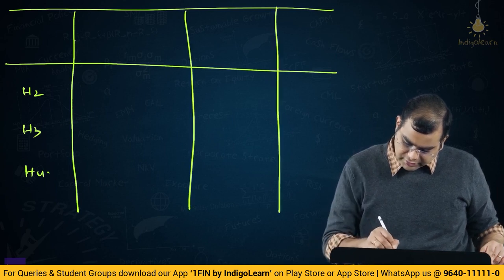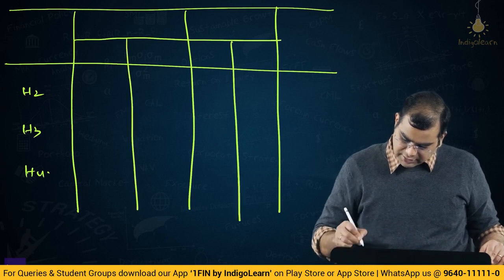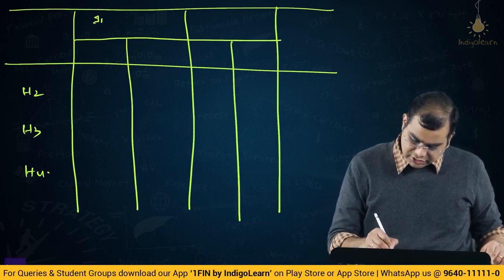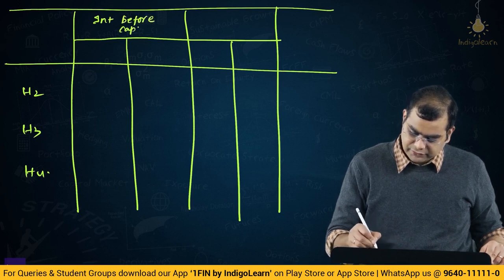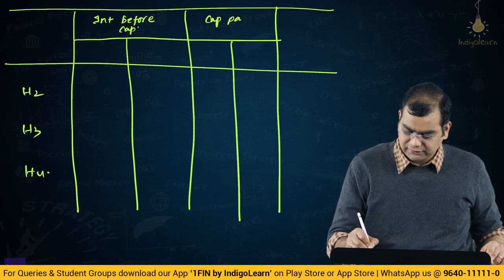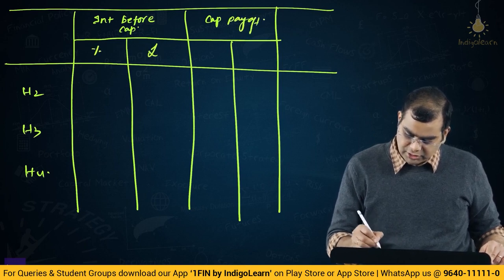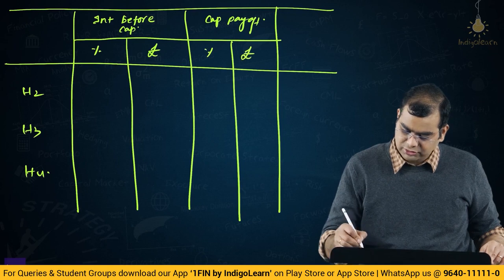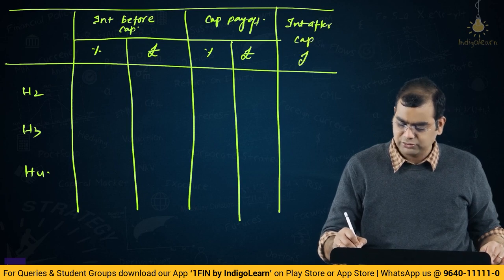Okay, and here you can split it like this and say this is interest before cap, cap payoff, right? This is percentage, this is pounds, this is also percentage, this is pounds, and interest after cap in pounds.